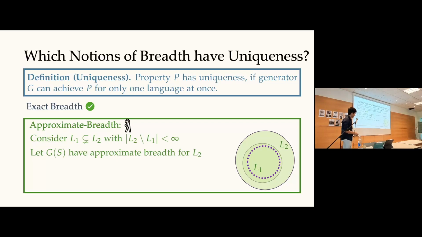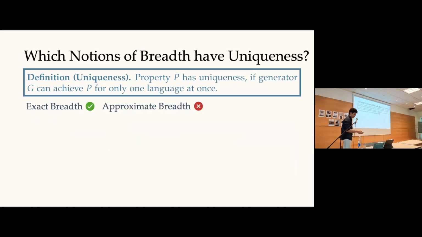But this proof is wrong, and it's not too hard to see. This generator also gets approximate breadth for L2. It does miss only finitely many elements from L1, but it can generate some things not in L1. So it can hallucinate, in other words. So this is bad for us. But there's this easy fix. You can just say that the generator has approximate breadth for the inner language. And now any generator must also be consistent with L2. And because we started with L1 and L2 having finite difference, this goes through. So we have found two languages and a generator that achieves approximate breadth for both of them. So approximate breadth does not have uniqueness.